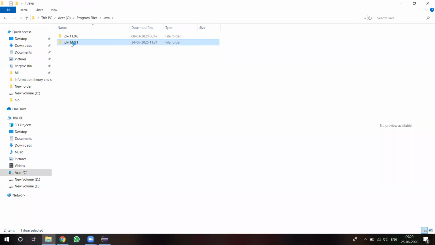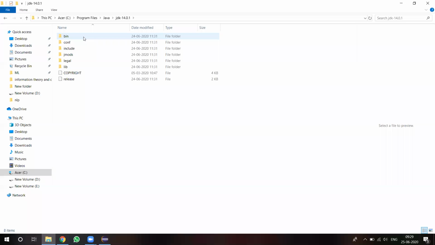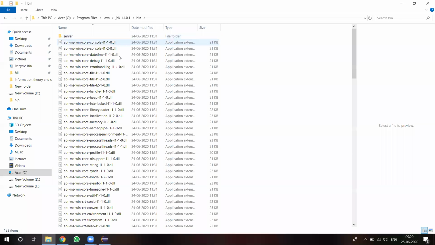Then we have to choose the JDK 14 folder, and go for bin. In whichever drive, C drive or D drive, you selected while installing Java, go to that drive, then Program Files, then Java. Under the Java folder, we identify the JDK folder, and under JDK, we identify the bin folder. Up to this, we have to copy this particular path. This is called the Java path.